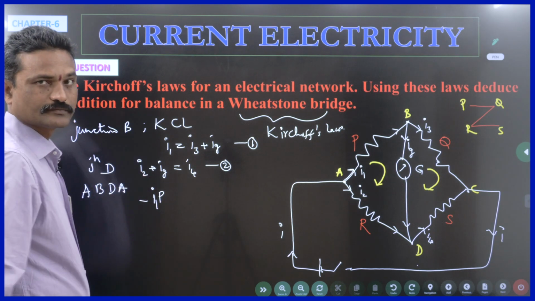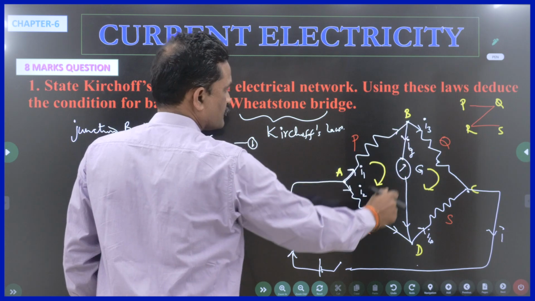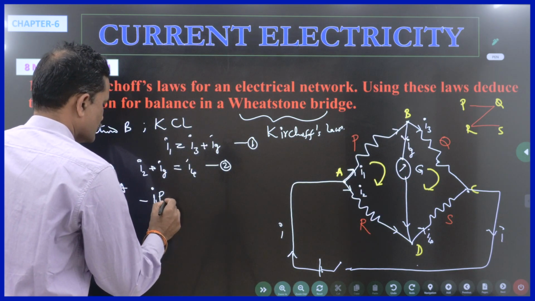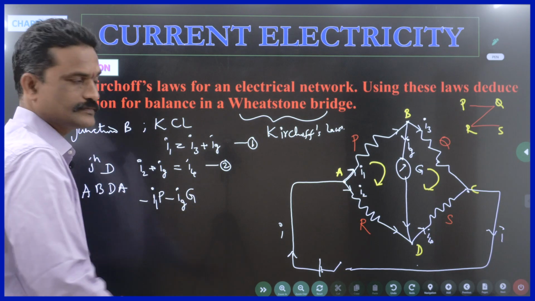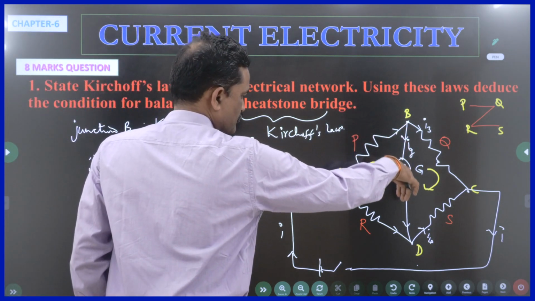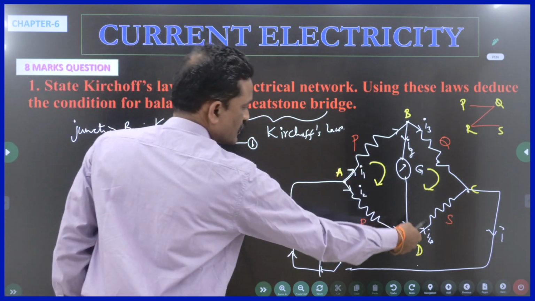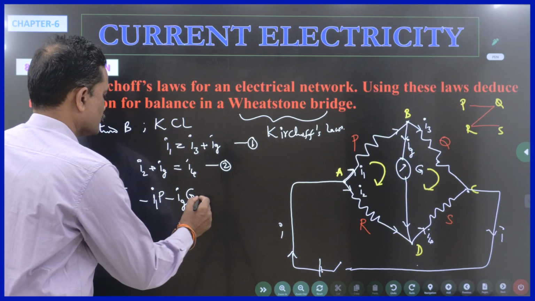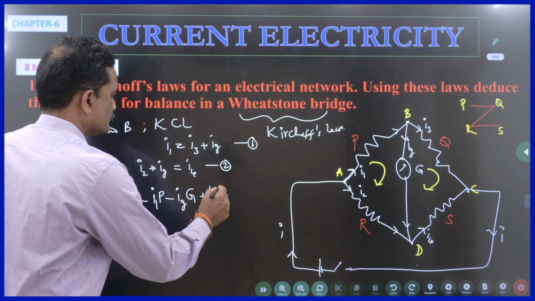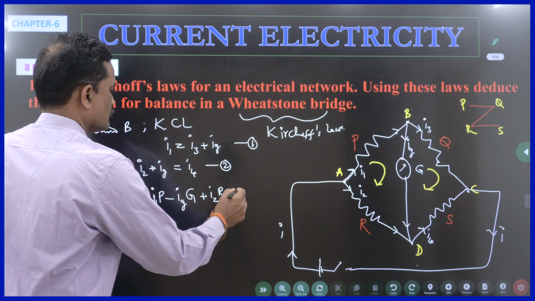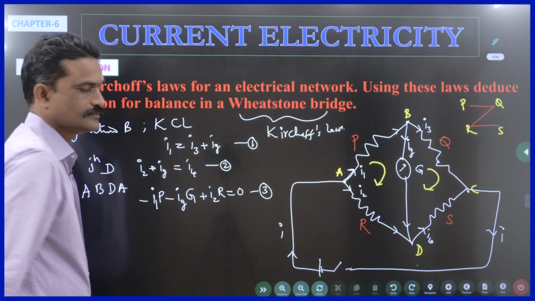minus I1P. From here to here, I am going in this direction. Directions of both the things is same. So this is also minus Ig G, capital G. So going like this, in this branch B to D, then D to A. Here I am coming in the opposite direction of current. So I have to take plus I2R. This is equal to 0. This is my equation number 3. Is this clear?